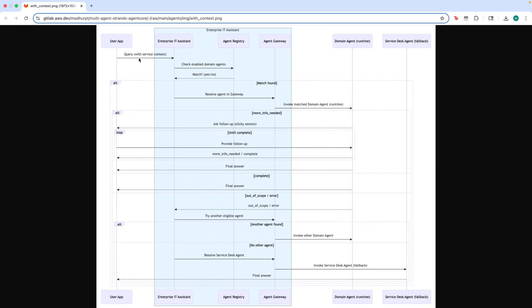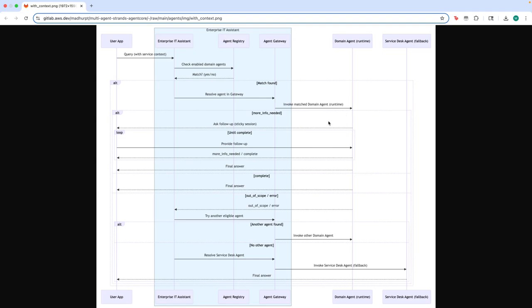So let's take an example that the domain agent here comes back with a response. The user from the development group says, hey, how are you? And that gets routed to the development tools agent directly. Now the development tools agent will say, hey, I'm doing good. I am an agent for giving you information on development tools. How can I help you? Now, along with that, it would give a signal that, hey, there is more info needed from the user. So now there should be a sticky session that needs to be activated between the user and this agent until the agent deems that, hey, this user is satisfied and I'm done with this interaction.